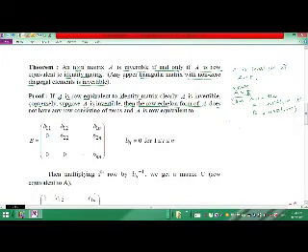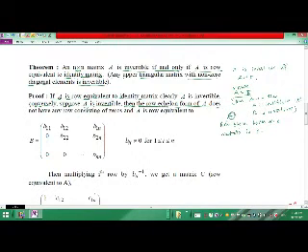Suppose the row echelon form of the matrix A is B.